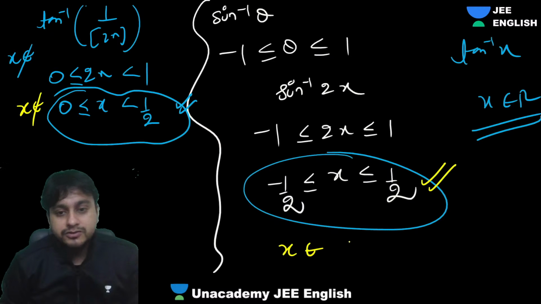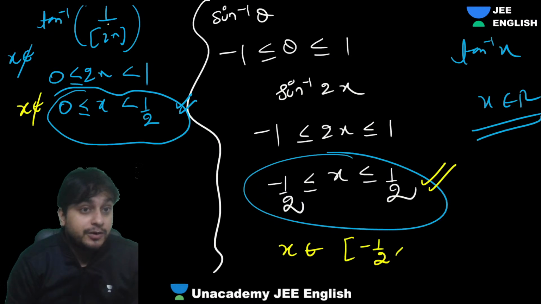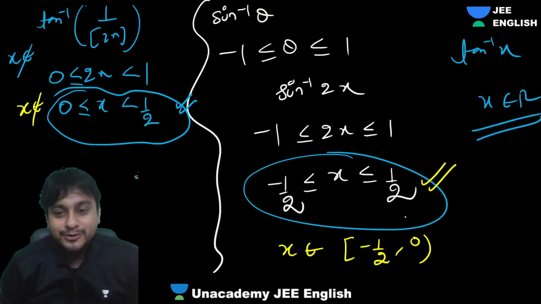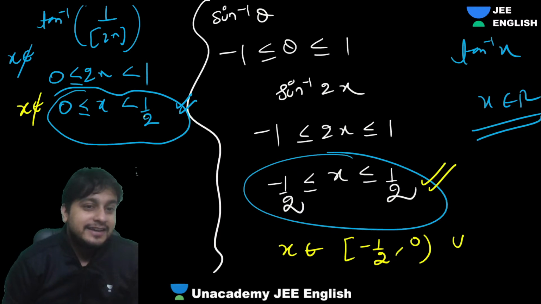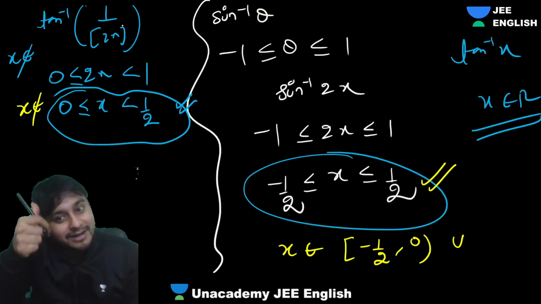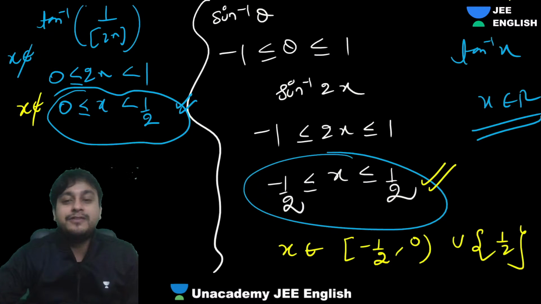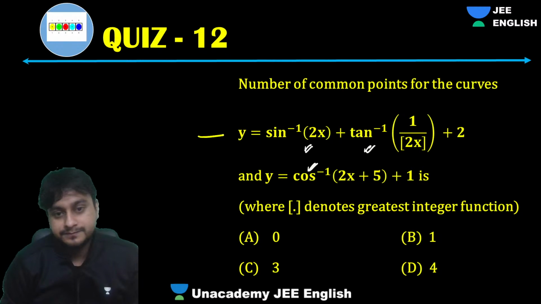Can I say x belongs to minus half to 0? 0 we should not take, because at 0 it will become not defined. Can I say this is correct? No. We should union it with 1 by 2. We can take 1 by 2. It is saying don't take 1, it is saying less than 1 by 2, right? So we can put 1 by 2, it will be correct. This will give us box of 1, which is fine. So curly braces 1 by 2. This is the actual domain of the first function.